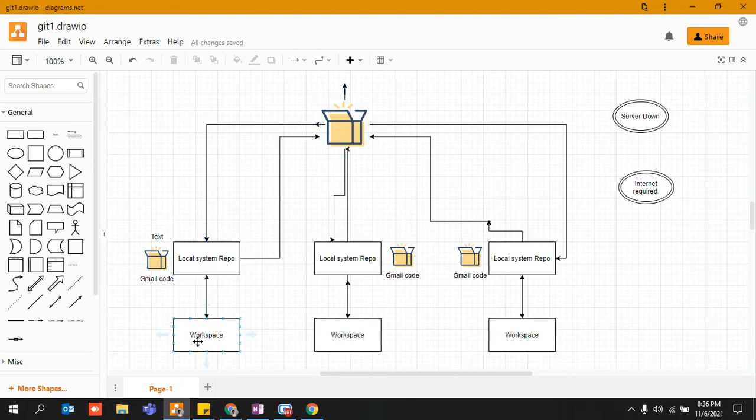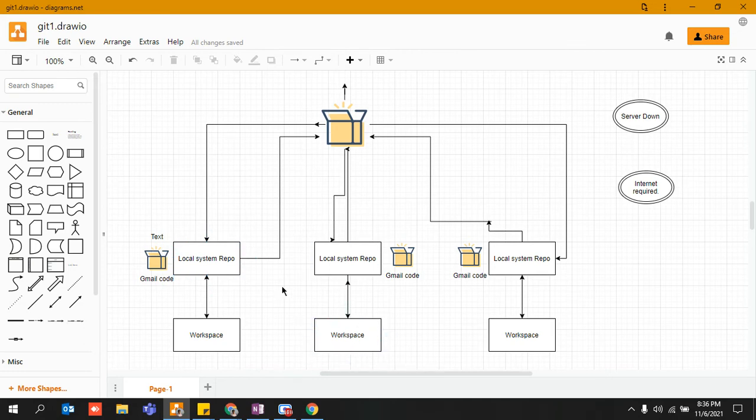And after that, they wrote their code, pushed it to their local system repository, and once they pushed it to GitHub, or let's say a distributed version control system, the other developers would have a local copy of what he did. Let's say he wrote the Gmail code 1, right? So let's say I am a developer, my friend is also a developer, and we just copied, or downloaded, the repository from this central place onto our own system, right? I downloaded it, he downloaded it, she downloaded it, and we started working on that.